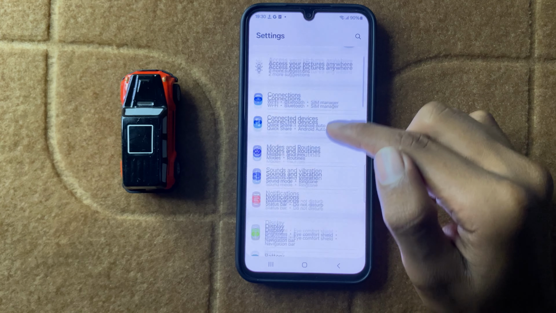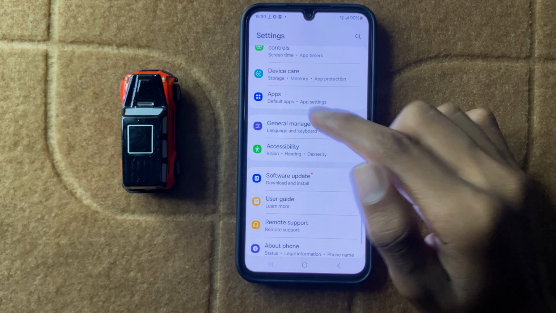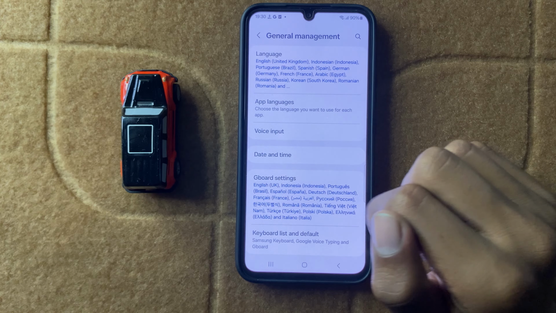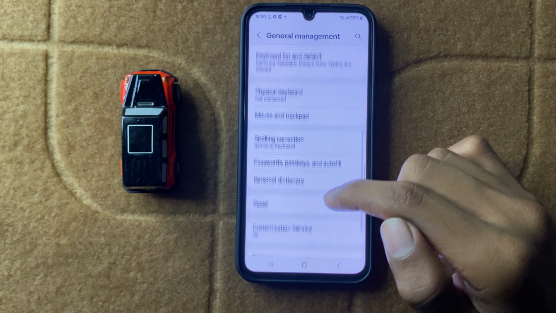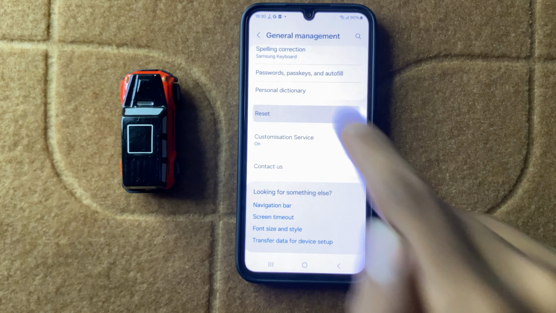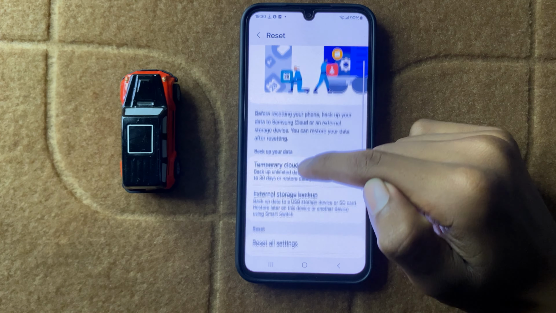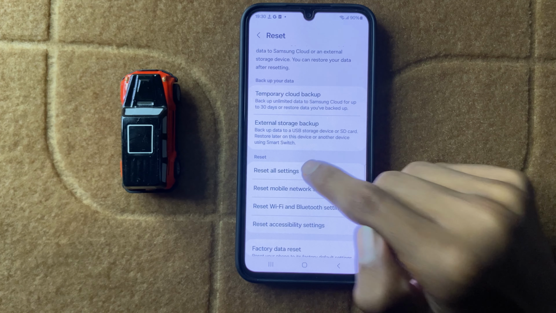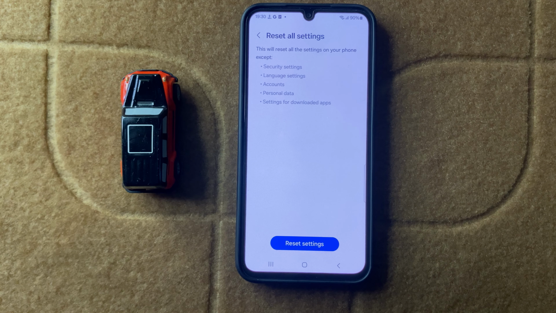In Settings, scroll down and click on General management. After clicking on General management, you can see the option Reset. Now click on Reset and then click on Reset all settings. After resetting all the settings, your problem will be fixed.